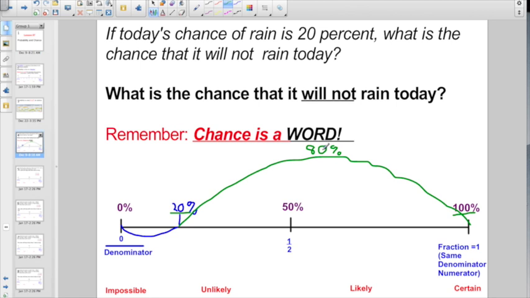So I got 80%. What is our chance word? It looks like it's very likely that it's not going to rain today. I wouldn't feel bad if I didn't pack my raincoat with an 80% chance that it's not going to rain.